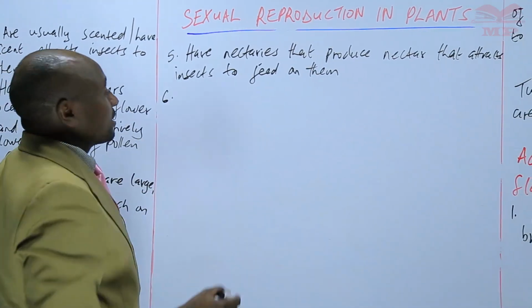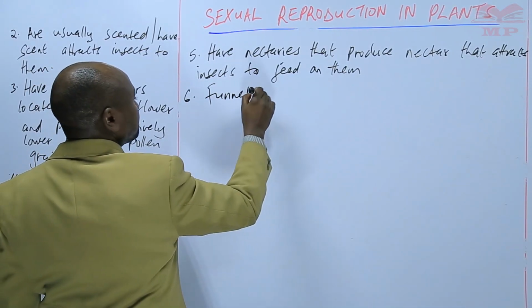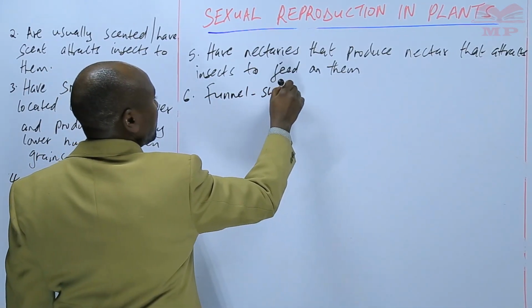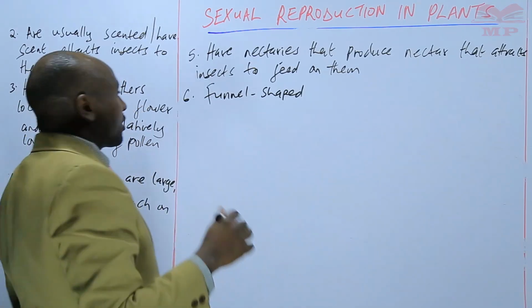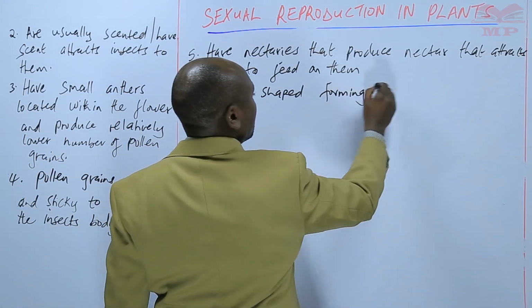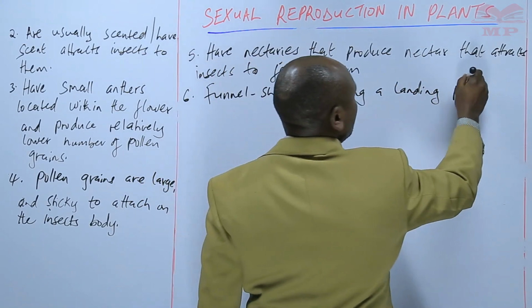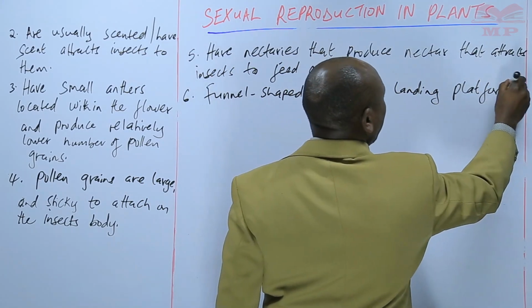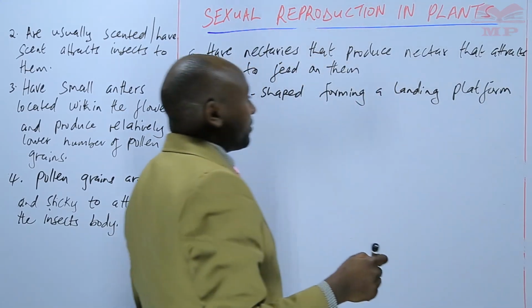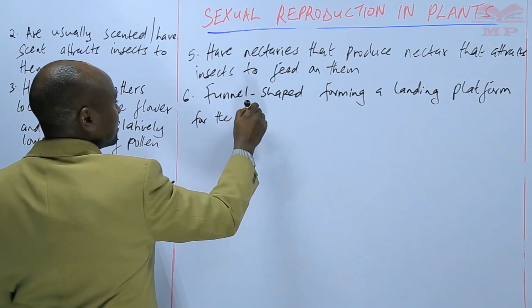Number 3, these flowers are usually funnel-shaped. They are funnel-shaped, forming a landing platform, so that the insects can be able to land on them, forming a landing platform for the insects.